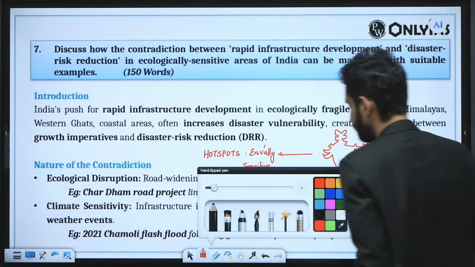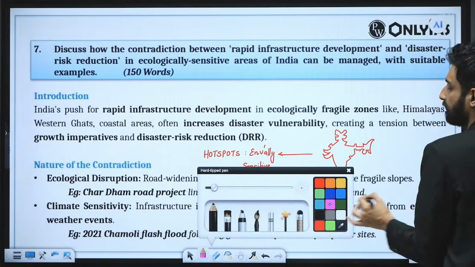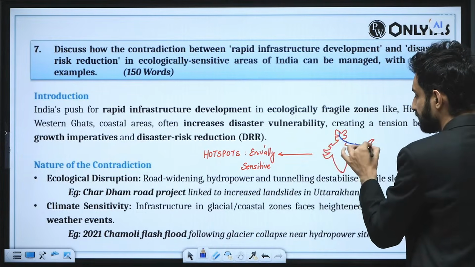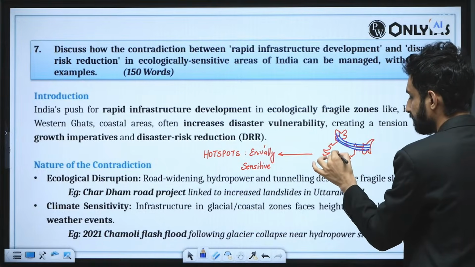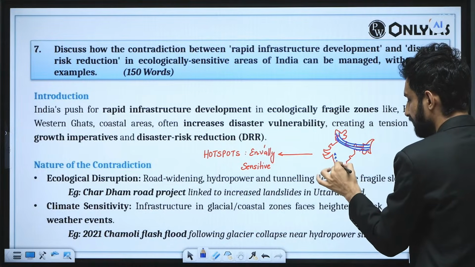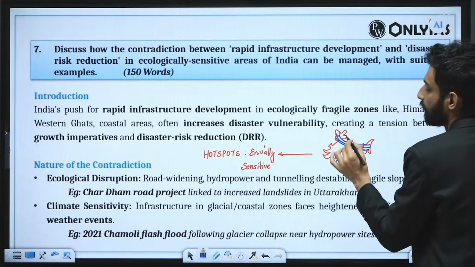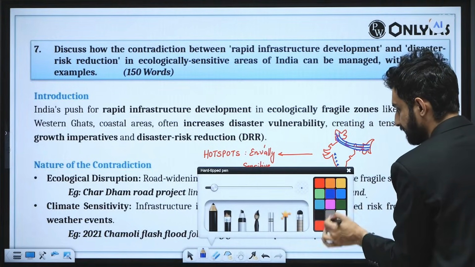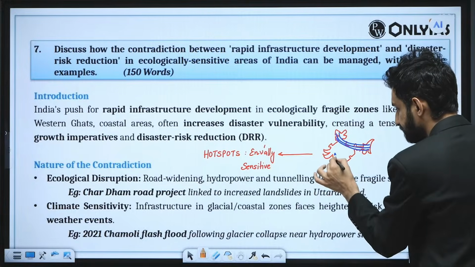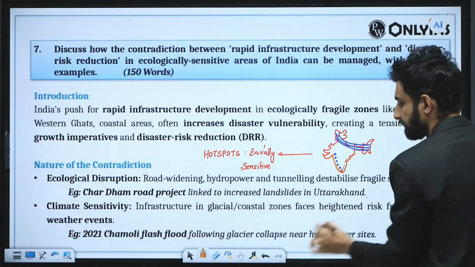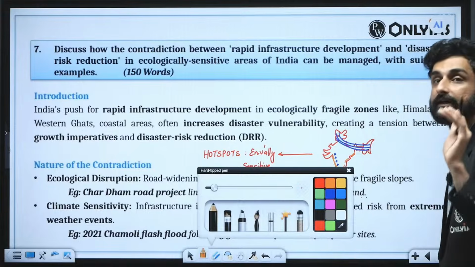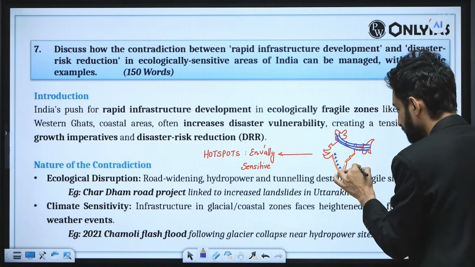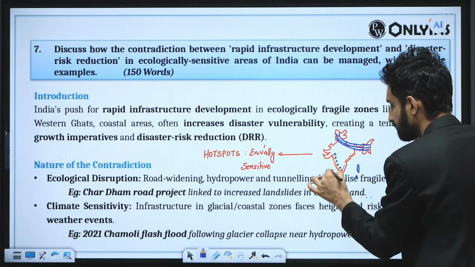And here you will be focusing on the context of the Himalayas that we have. We have the Western Ghats that we have. We have the coastal areas, and therefore the coastal areas can also be shown here like this. So these are our coastal areas, and not to forget the Andaman and Nicobar group of islands, and the Lakshadweep islands, and therefore we'll be showcasing them as well.